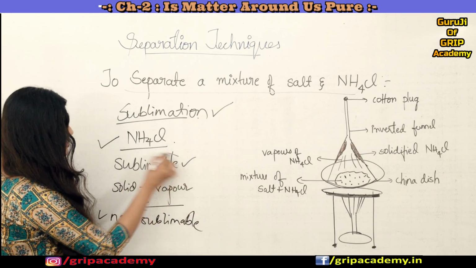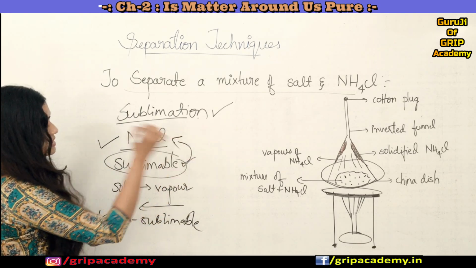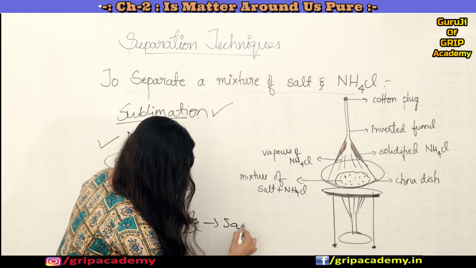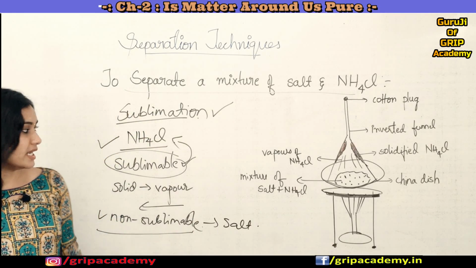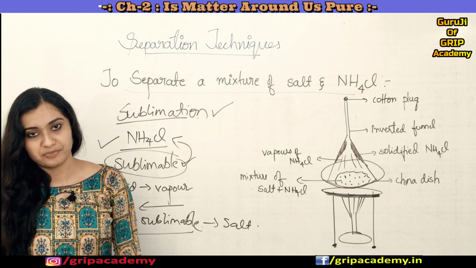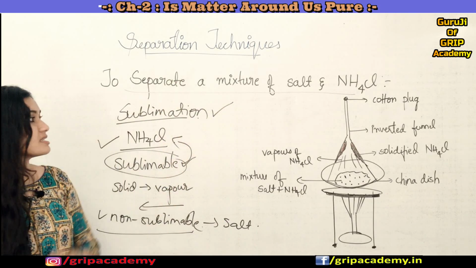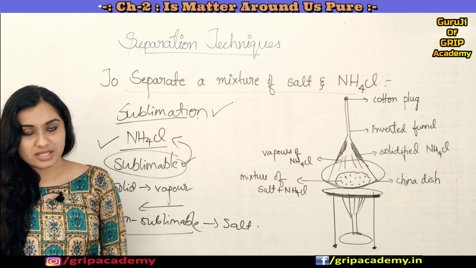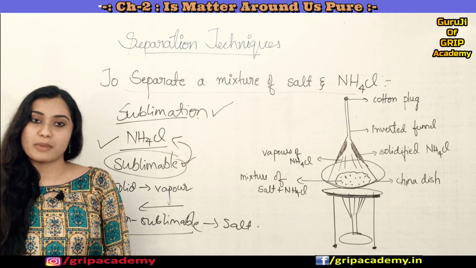Here the sublimable particle was NH4Cl and the non-sublimable particle was salt. Thus you are able to separate these two components with the process of sublimation. Hope you understood the separation technique. Now let us move to another separation technique, chromatography.